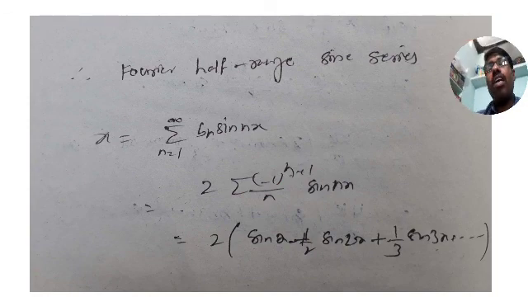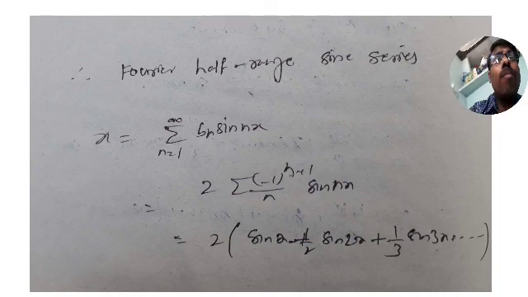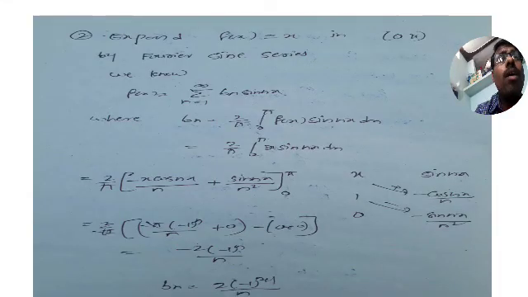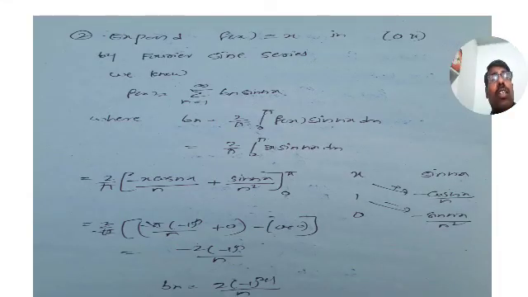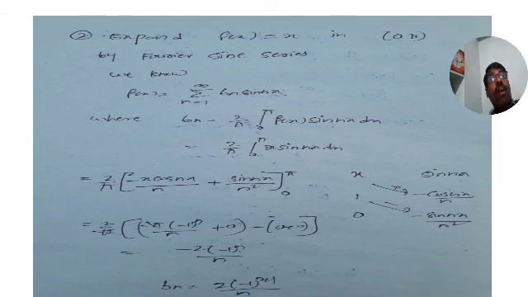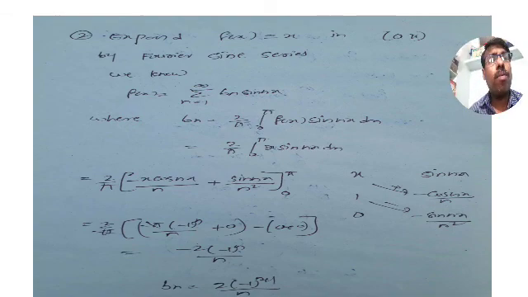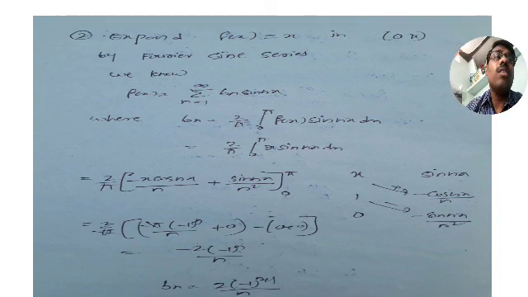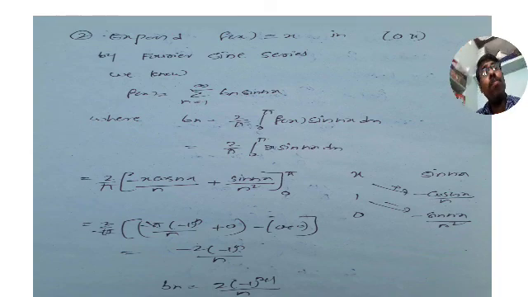The Fourier half-range sine series for x is equal to sigma n is equal to 1 to infinity bn into sin nx. So what is bn? bn is 2 into minus 1 whole power n plus 1 by n. So substitute this bn in the Fourier half-range sine series. Just substitute. Are you able to get it? Yes, we are able to find bn. Now substitute this bn in the half-range sine series. That gives the answer, very simple one.